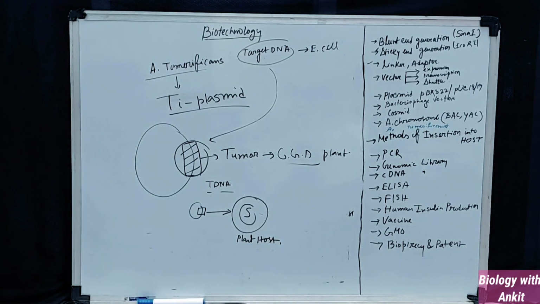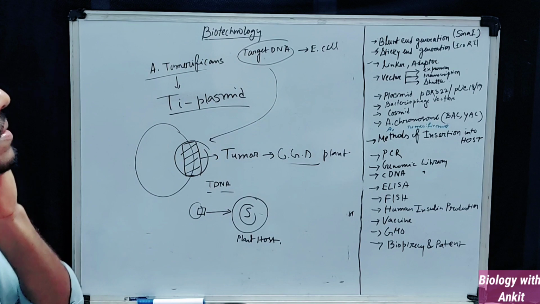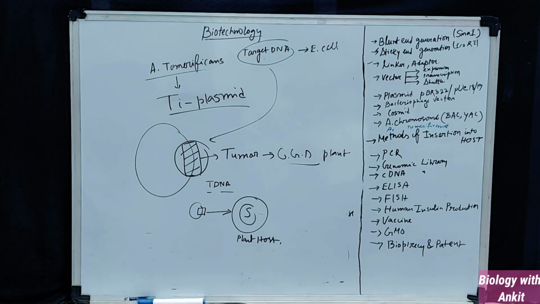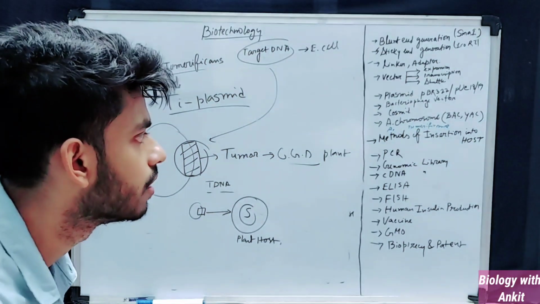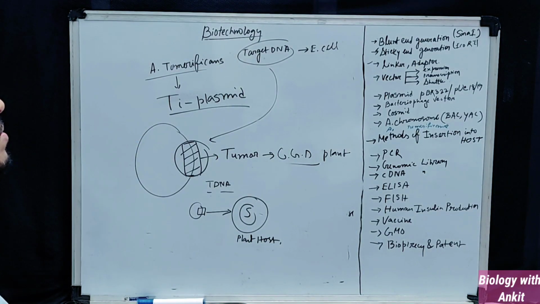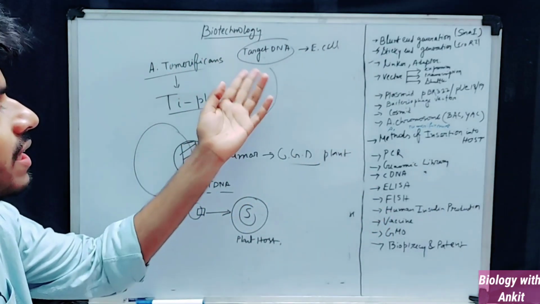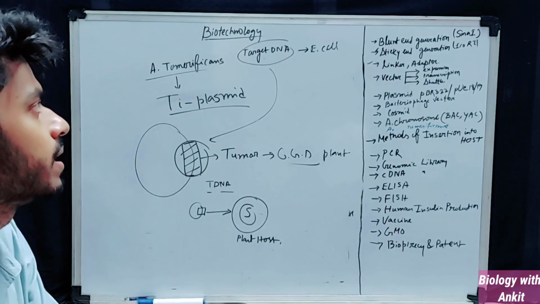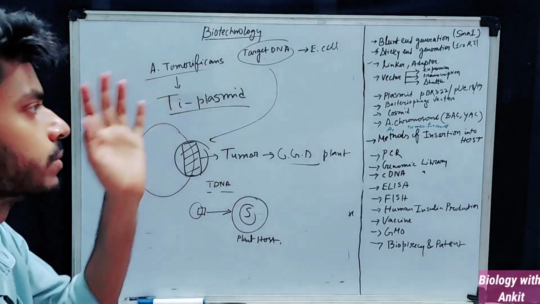Okay, so this is how by using a bacterium, Agrobacterium tumefaciens, you can easily send the target DNA. Sorry, this is the bacteria. So this is how you can transfer target DNA into a eukaryotic cell by using the bacteria called Agrobacterium tumefaciens.